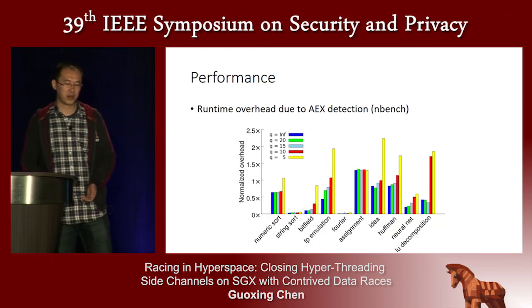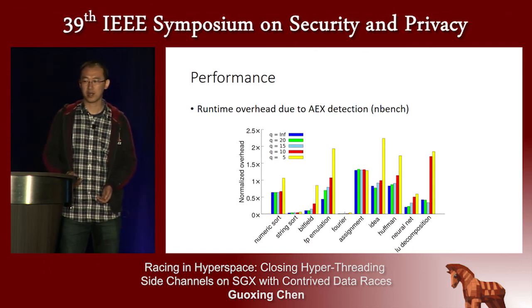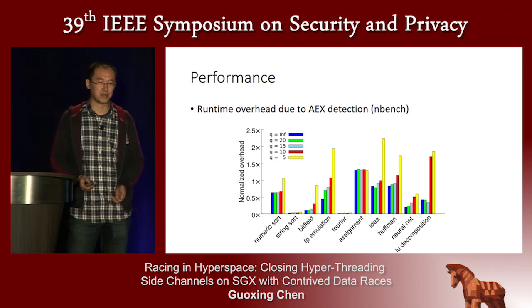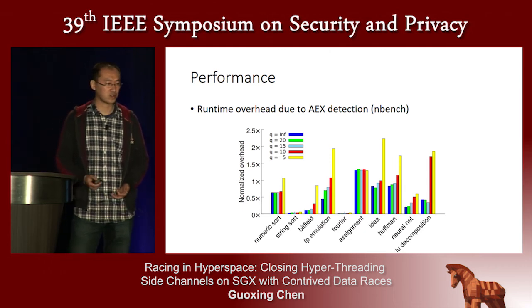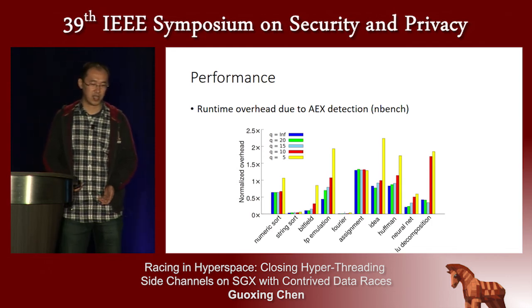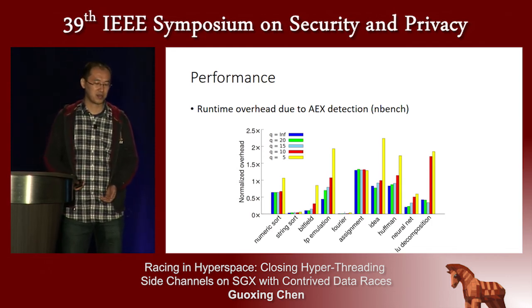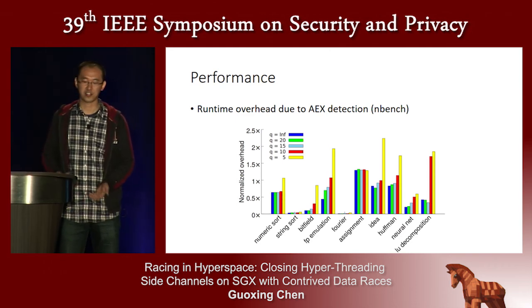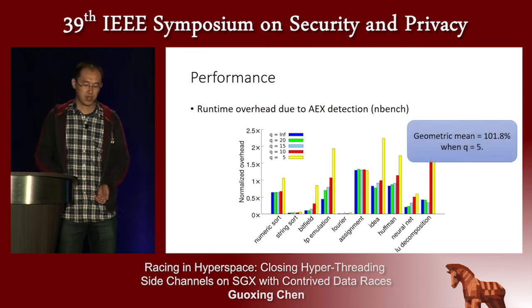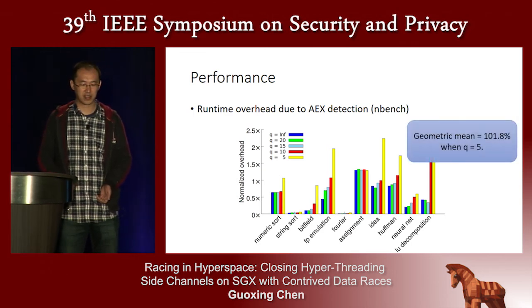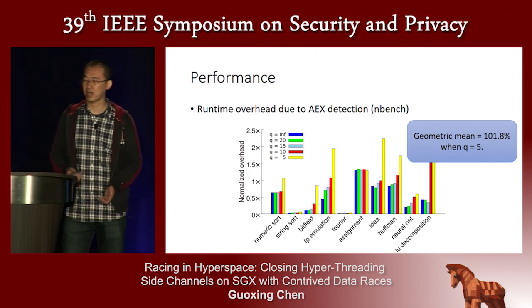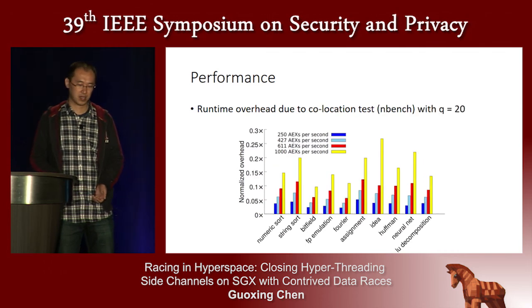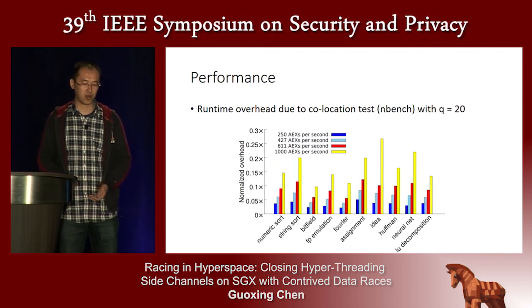We evaluate the performance on Nbench, a lightweight benchmark application for CPU and memory performance testing. The runtime overhead due to AEX detection is listed here, and different values of Q are evaluated. Basically, a smaller Q means more frequent AEX detection and larger overhead. Particularly when Q equals 5, the geometric mean of the runtime overhead due to AEX detection is around 101.8%.